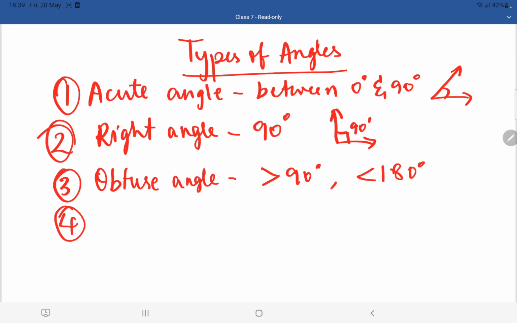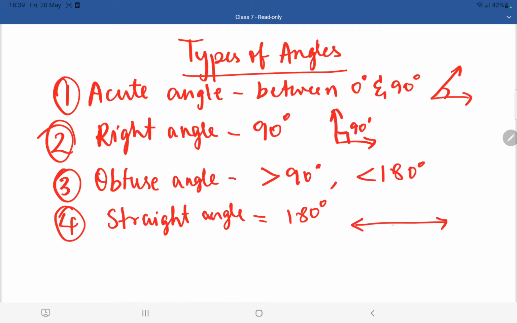Coming to the fourth type of angle, it is a straight angle. A straight angle means it is exactly 180 degrees. 180 degrees means it is straight. So these are the two rays. One ray is like this in the direction, the other ray is like this.